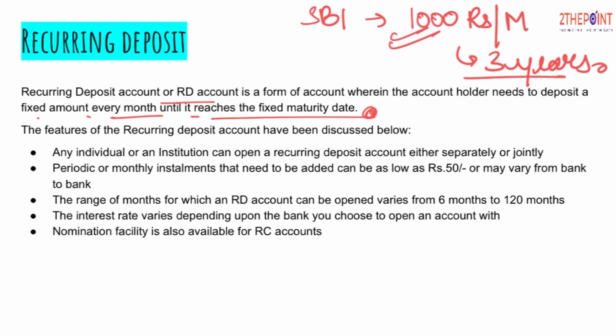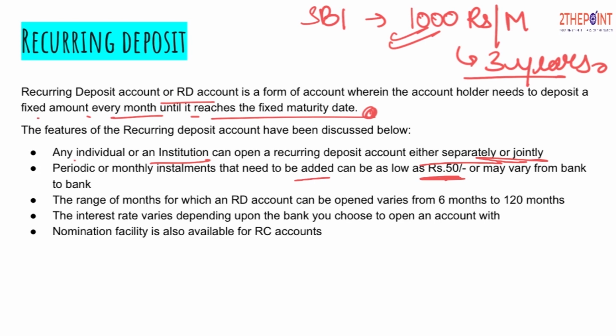The features are: an individual or institution can open a recurring deposit account either separately or jointly. Like you can open it individually, or let's suppose you and your mother or your father want to open this account jointly, you can do that. The periodic or monthly installment that needs to be added can be as low as 50 or may vary from bank to bank. So the minimum amount that you want to fix with the bank is ₹50, and banks can also place certain limitations that the minimum amount should be so and so. It varies from bank to bank. There's no hard and fast rule related to it.